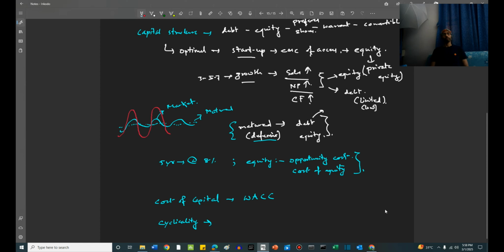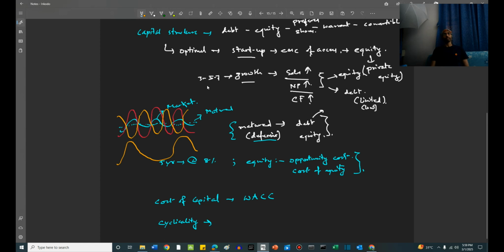It can be counter-cyclical also, which means it will be something like this. When the market goes up, it goes down. When the market goes down, it goes up. It can be like this also, reverse, right? Or it can be completely asynchronous. It can be something different. It can be something like this, and then this, and then again like this. It can also happen like this, right? So this is what we mean by cyclicality.